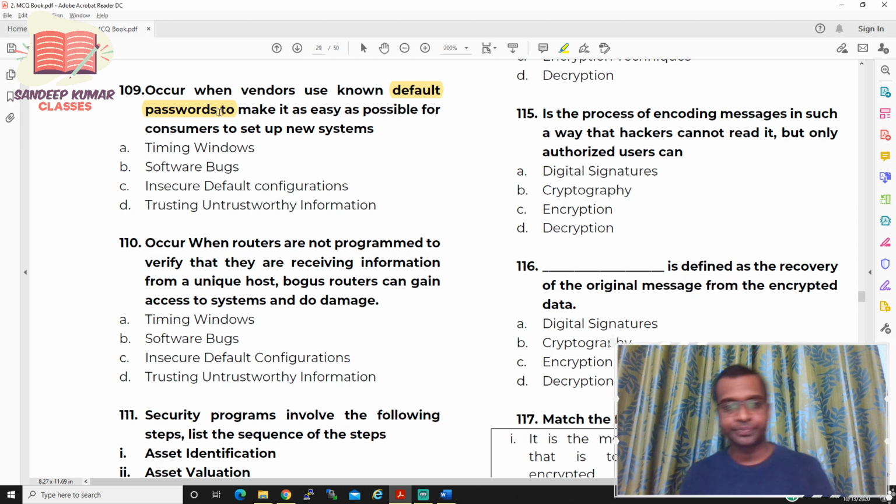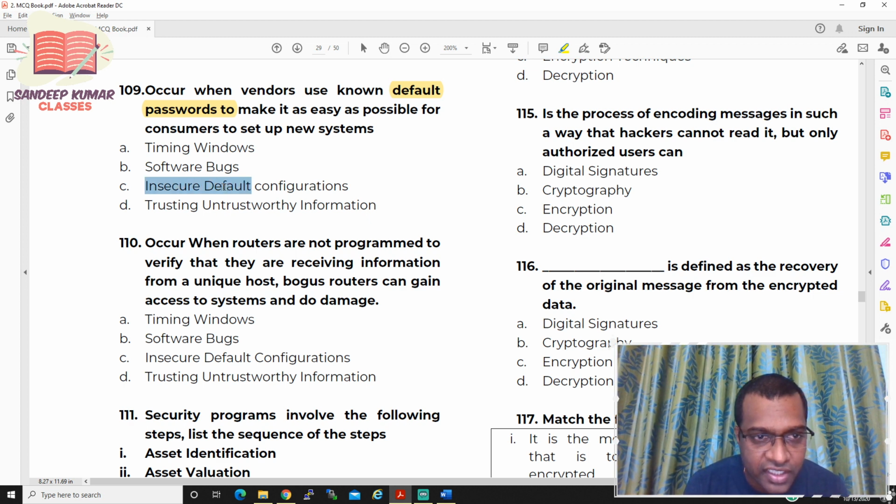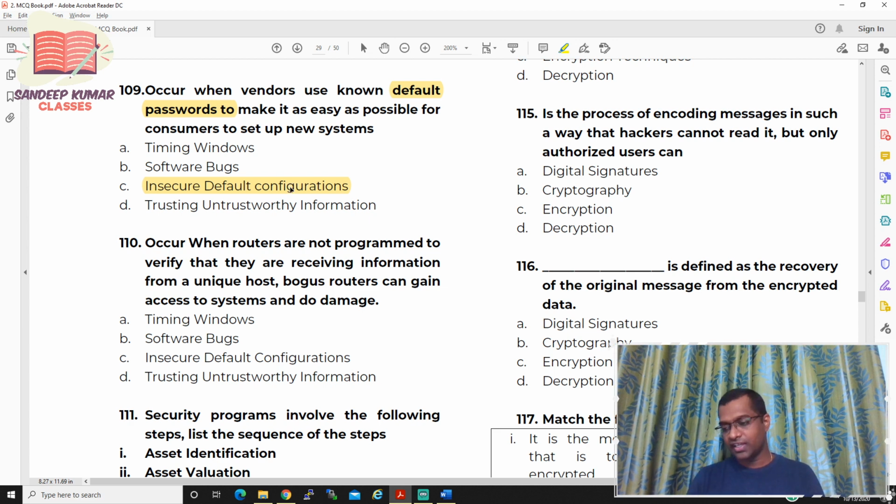Now these default user IDs and passwords are known to intruders, and they will try them if you don't change them. That type of vulnerability is called insecure default configuration. Insecure default configurations always pertain to hardware which comes with a default user ID and password.